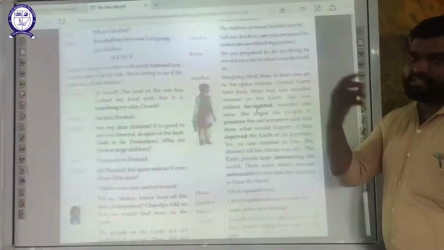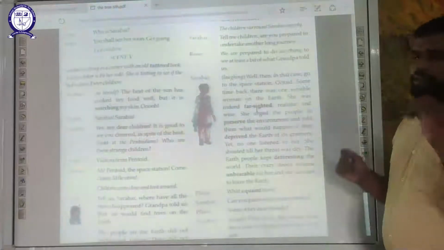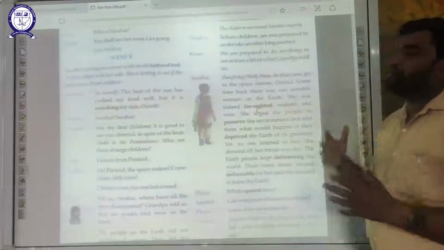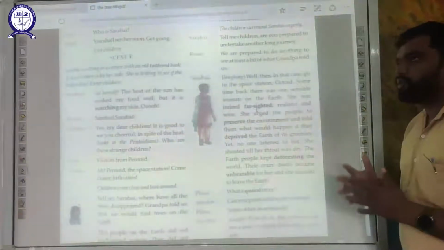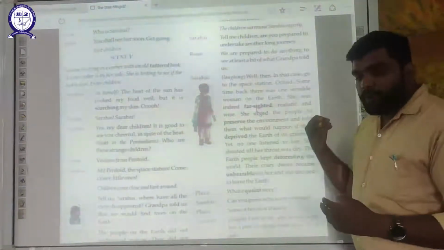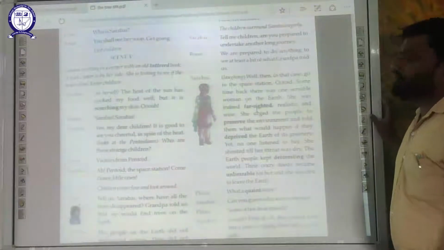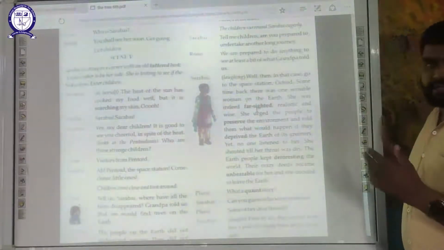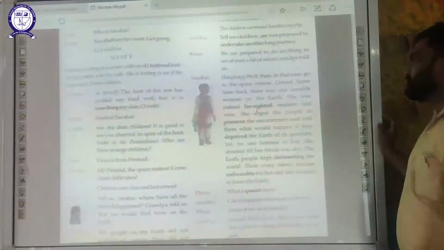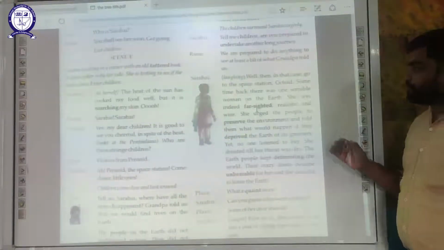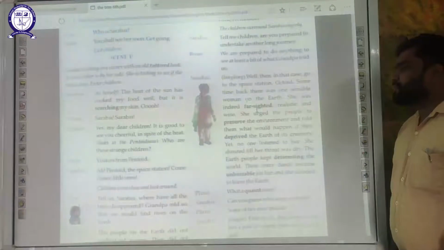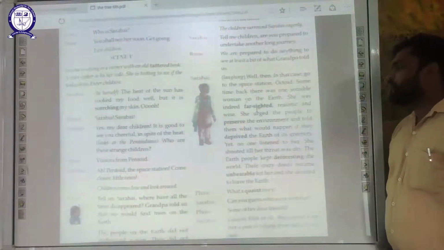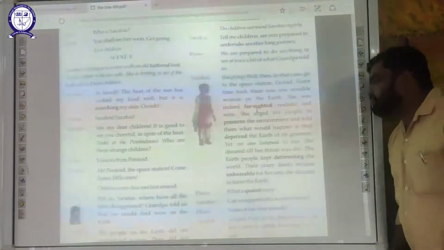Sometime back there was one sensible woman on the earth. Okay, she tells about the Octoid now, that there was a sensible woman there who was very much thoughtful about the future. And she was indeed far-sighted. She looked for the future. She was thinking about the future, realistic and wise. She was intelligent also. She urged the people to preserve the environment and told them what would happen if they deprived the earth of its greenery.